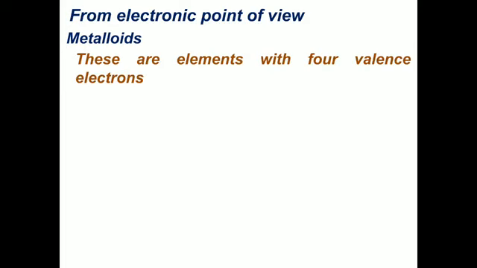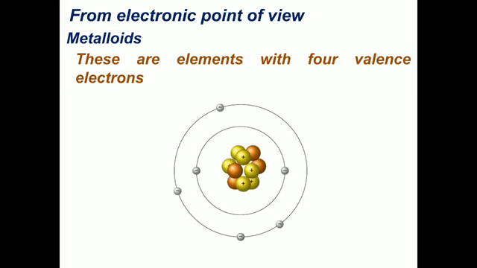Now moving on to the third category, that is metalloids. Metalloids are elements which have 4 valence electrons. Remember, in metals either 1, 2, or 3 electrons were present. In non-metals either 5, 6 or 7 are present. And here in this metalloid category, the third one, only 4 valence electrons can be present. So here 1, 2, 3, 4. You can see in the outer shell only 4 electrons will be there. So this is the property, or the definition, for metalloids. So these are the metalloids.